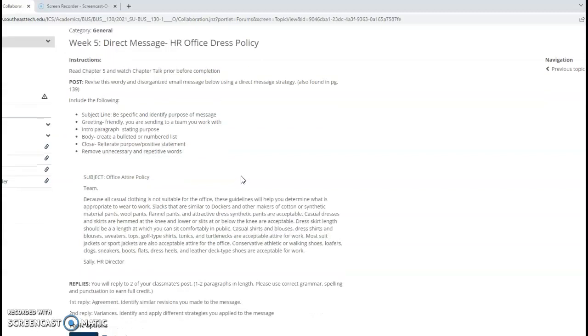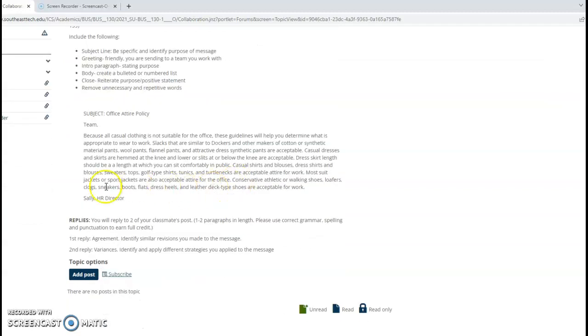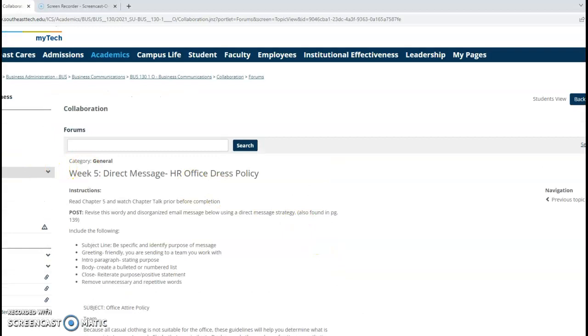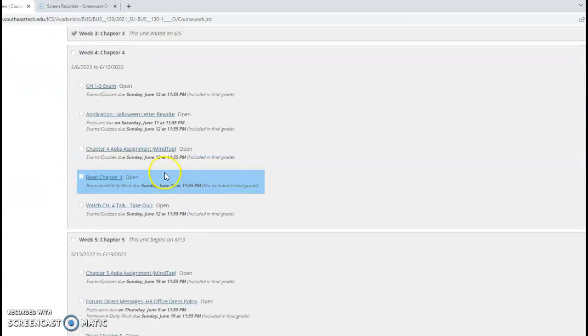Your post will be due Thursday at 11:55 p.m. and your 2 replies will be due Sunday at 11:55 p.m. with the rest of your coursework.